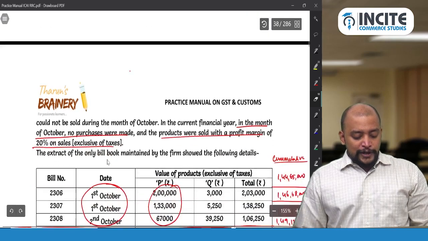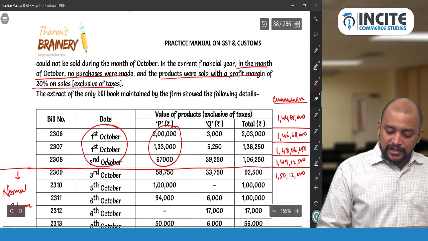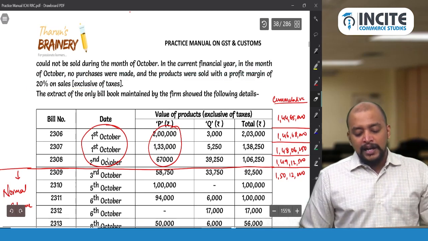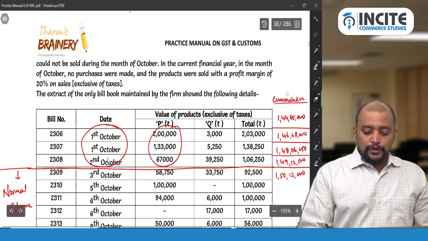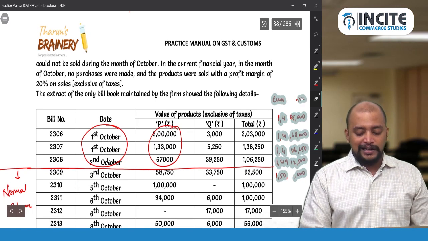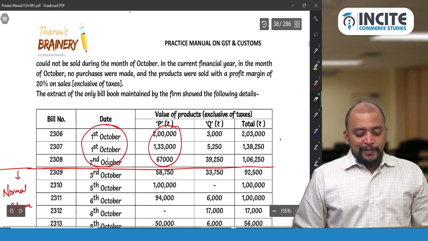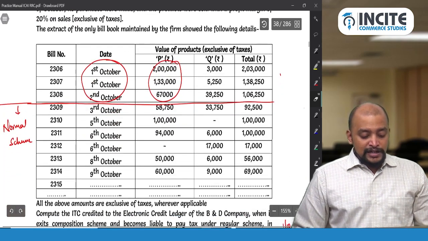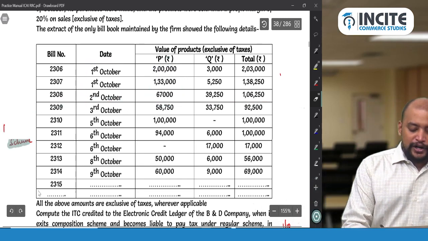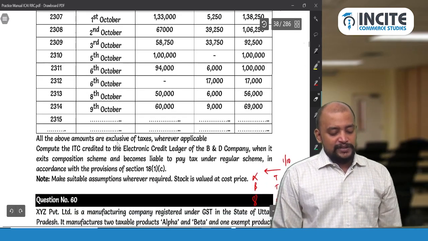The said stock could not be sold during the month of October, and in the current financial year, in the month of October, no purchases were made and the products were sold with a uniform profit margin of 20% on sales. Okay, I'll tell you why they have given the data later. Okay, so first the extract of the only bill book maintained by the firm showed the following details. So these are the bill details and the date and the value of product P and product Q, and thereafter all the amounts are given above exclusive of taxes wherever applicable.